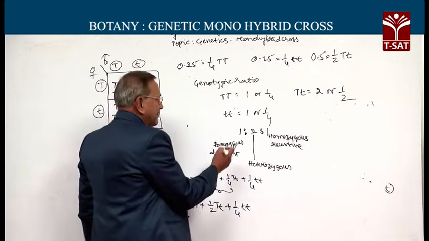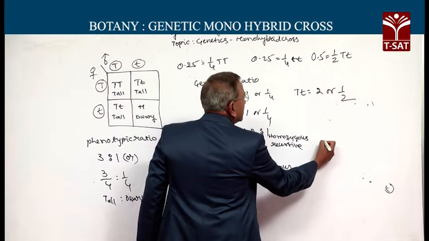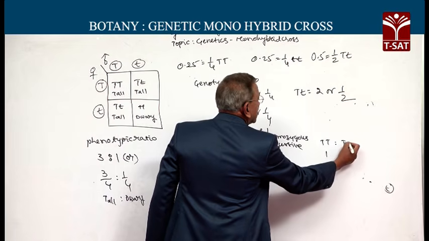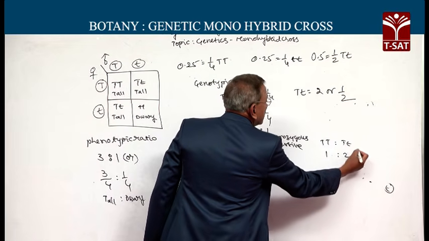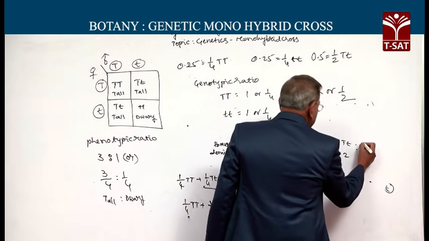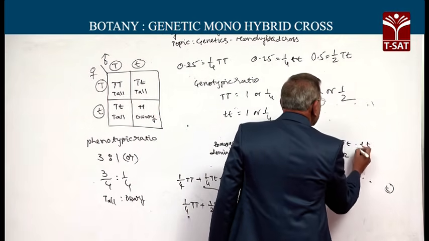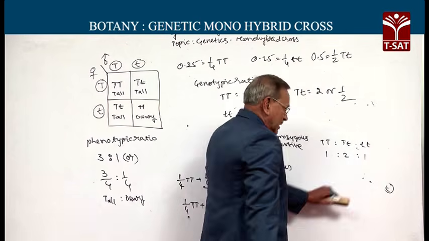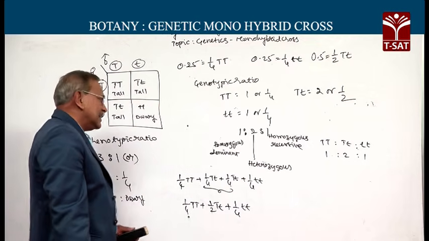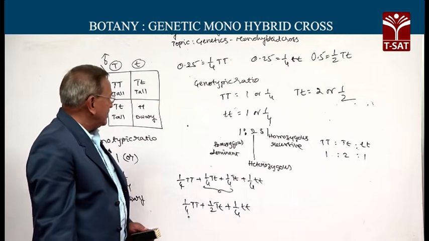So capital T capital T will be one of the 4 ratios, whereas capital T small t will be 2 of the 4 ratios, whereas small t small t will be one of the 4 ratios. So these are the conclusions drawn by Mendel.